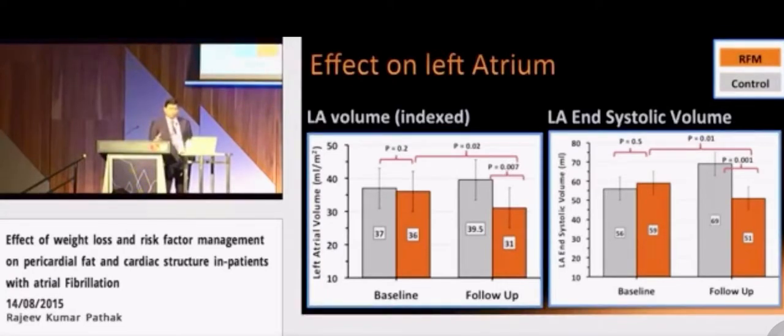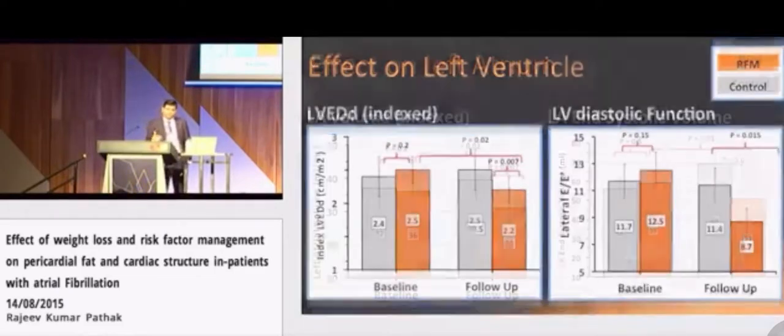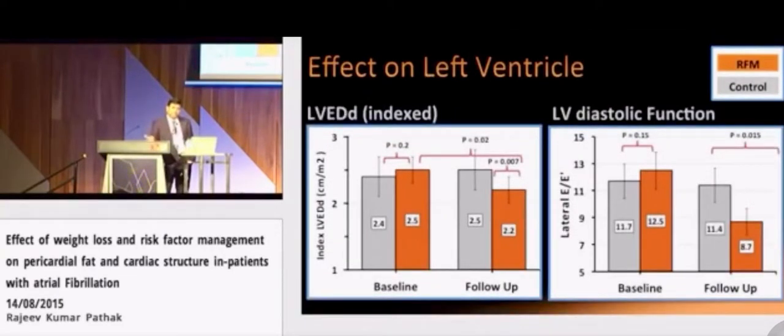We further wanted to look, using cardiac MRI scans, specifically at end systolic and end diastolic volume. At baseline, both groups had similar end systolic volume. Risk factor management was associated with significant reduction of both systolic and diastolic volume. This was associated with an improvement in left atrial ejection fraction.